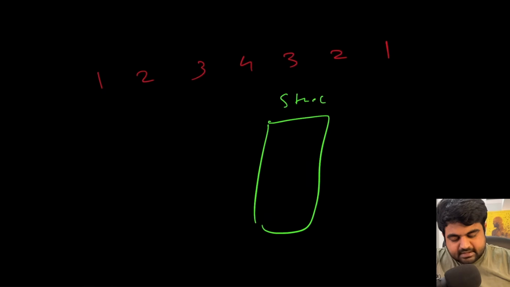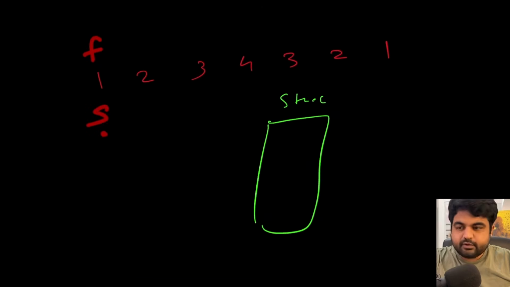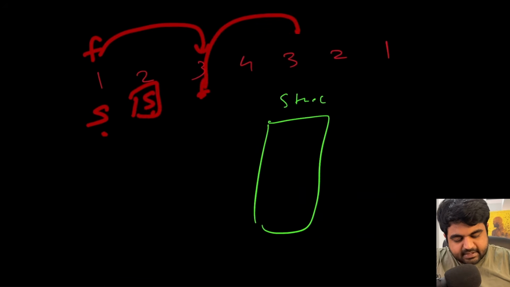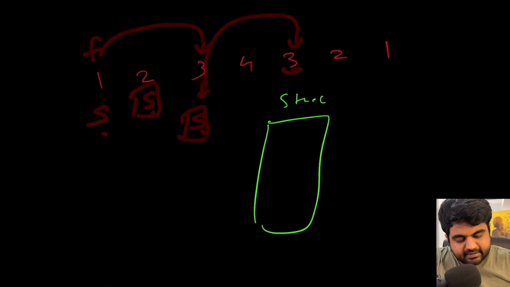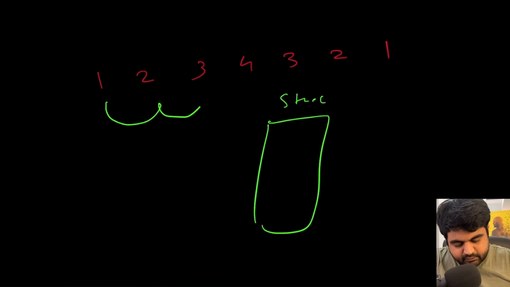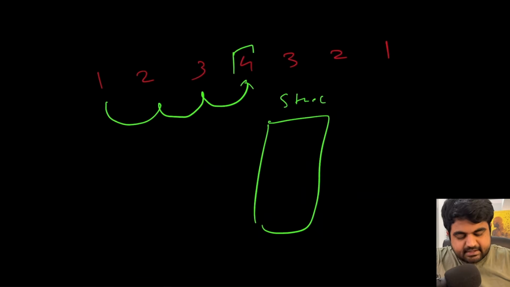Now let's start iterating using our two pointers. Currently the fast pointer is going to be here, and the slow pointer is going to be here. In the next iteration, the fast pointer is going to end up over here, and the slow pointer over here. In the next iteration, the fast pointer is going to end up over here, meanwhile the slow pointer is going to end up over here. And finally, when the fast pointer reaches the end, the slow pointer is going to reach value number 4. So far the slow pointer has taken the journey from 1 to 2 to 3 to 4, and it realized that this is the middle pointer.